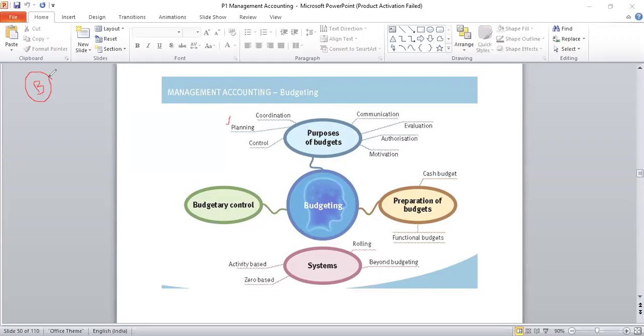The budget is prepared for a future period of time. During that period, when it is time for implementation, the actuals are compared with the budgeted figures. So implementation takes place with a comparison of the actual figures versus the budgeted figures. This enables them to understand if there are any deviations.